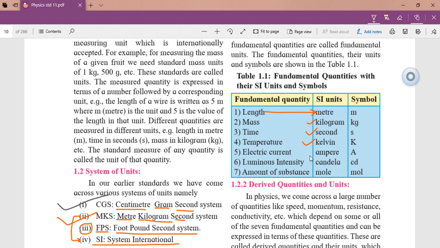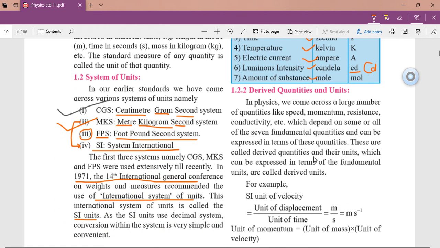First is length, which is generally calculated in meter, mass in kilogram, time in second, temperature in Kelvin. We are familiar with degree Celsius or degree Fahrenheit, but they are not the fundamental unit. They are used for different purposes. We'll discuss them. Electric current in ampere, luminous intensity, that is intensity of light, is in the unit candela. You look at the symbol. It is small c, small d. Capital C, small d represents cadmium. You should be very careful with this. Amount of substance, that is gas, when we measure, it is measured in mole.